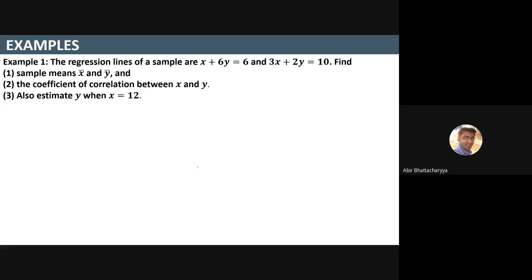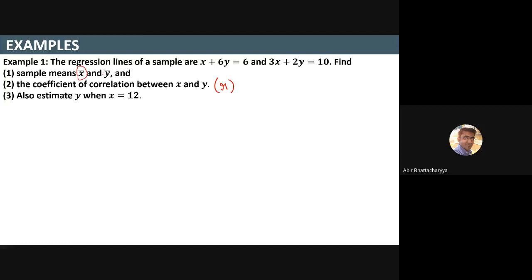Now we'll go for some examples. First example: the regression lines of a sample are given as x plus 6y equals 6 and 3x plus 2y equals 10. First, find the sample means x bar and y bar and the coefficient of correlation between x and y. That means you have to find r.